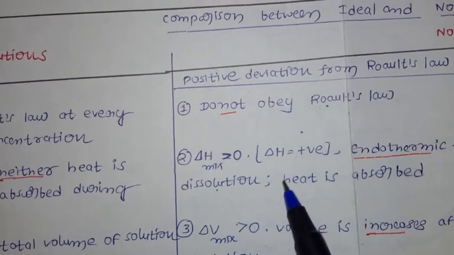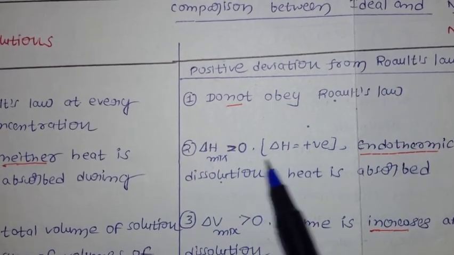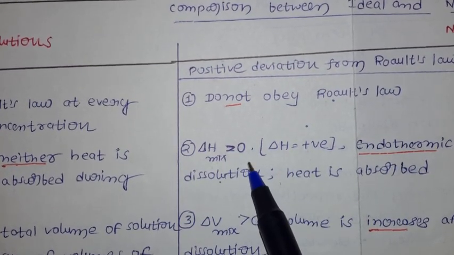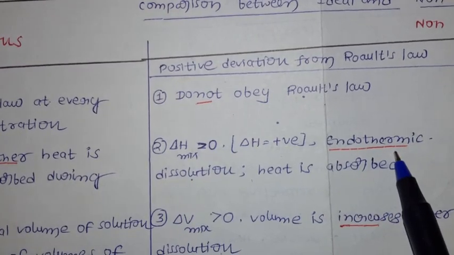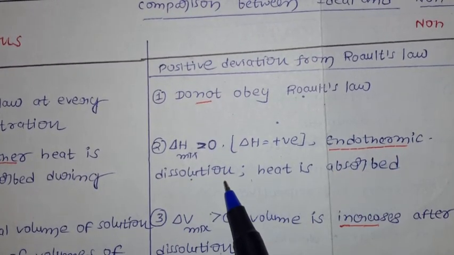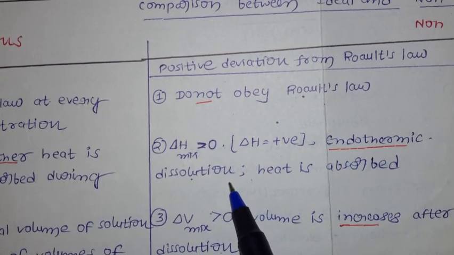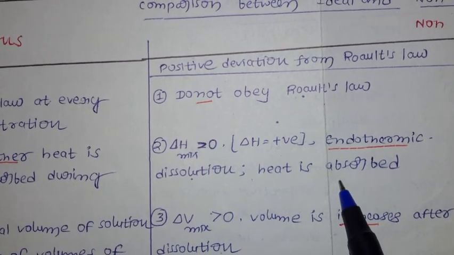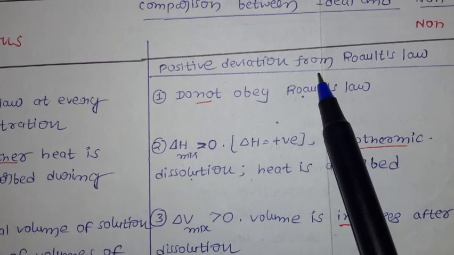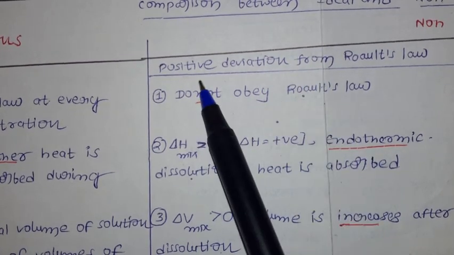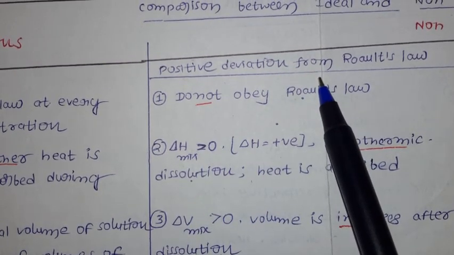But if you see the positive deviation, what happened? Delta H is positive, or greater than 0, meaning an endothermic reaction is taking place when the dissolution is taking place. Meaning when a solute is added to the solvent, heat is going to be absorbed. This is in the case of positive deviation from Raoult's law.